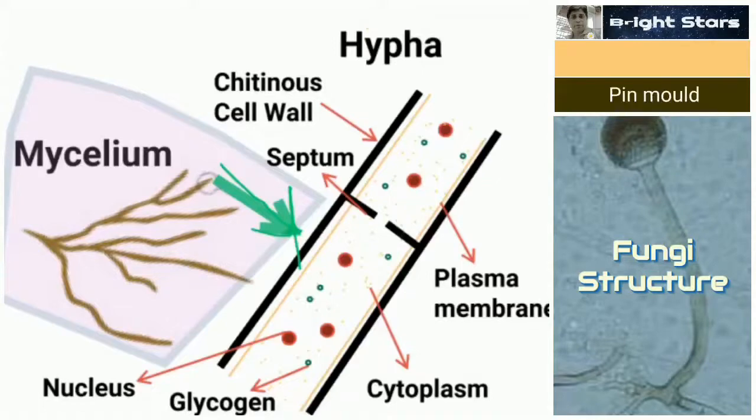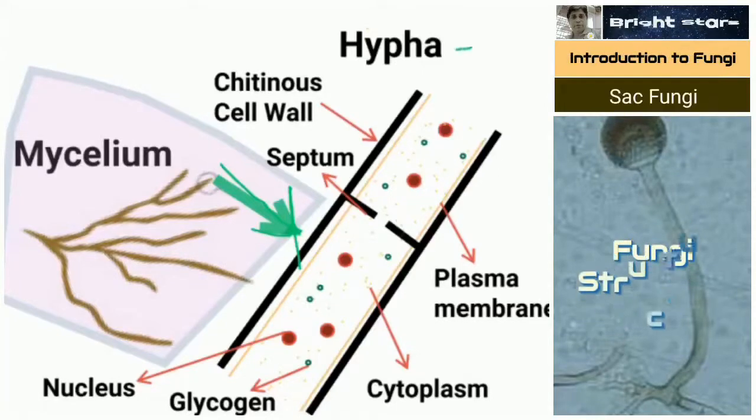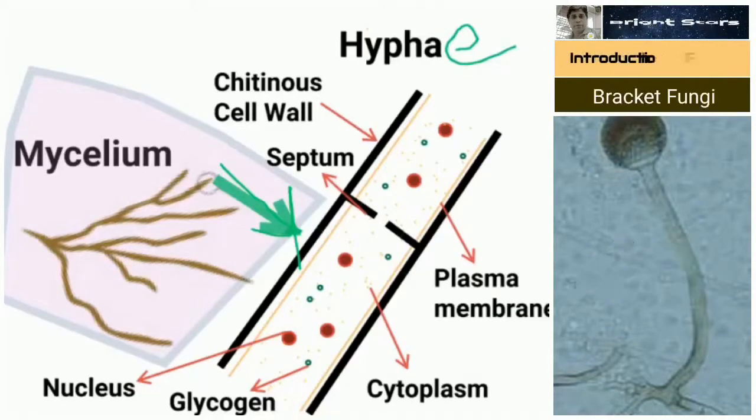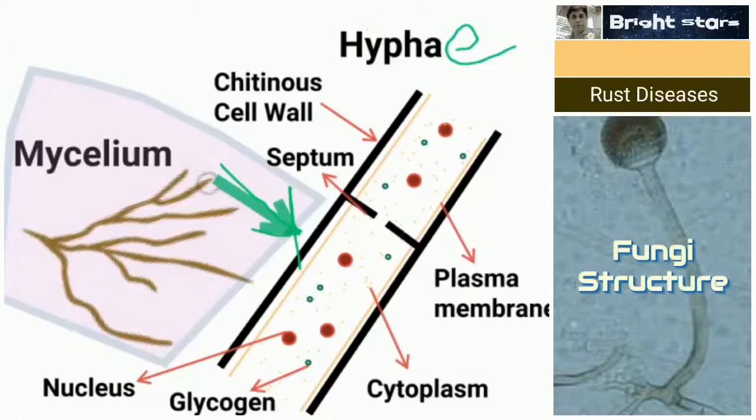So mycelium is a collection of hyphae. Hypha is singular, hyphae is plural. If you add e, that becomes the plural form. Hypha singular, hyphae plural.